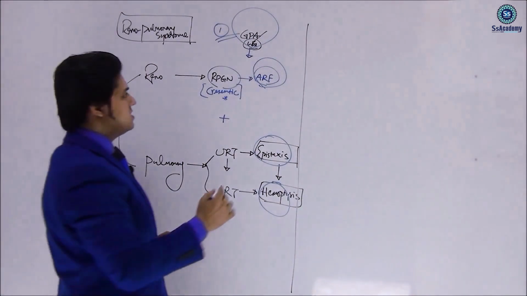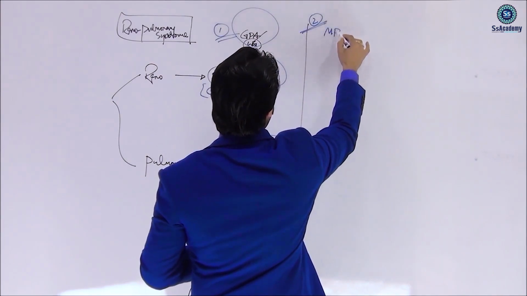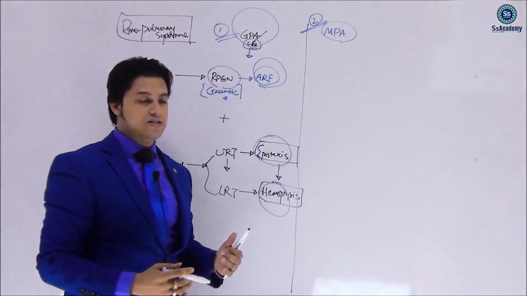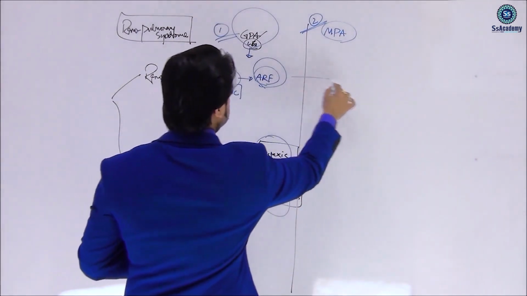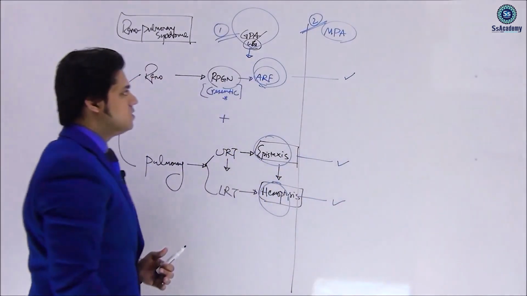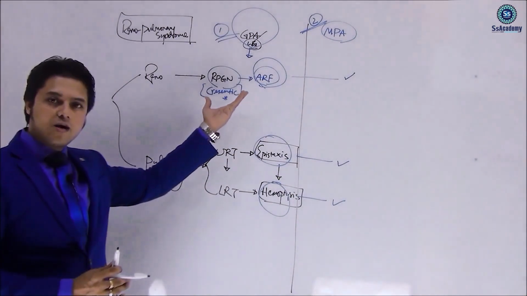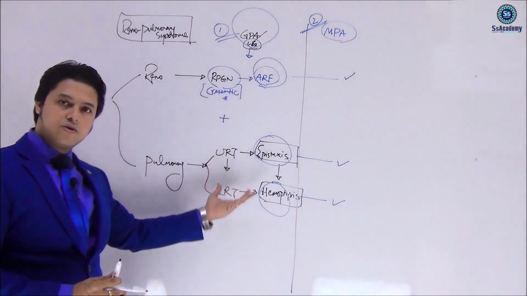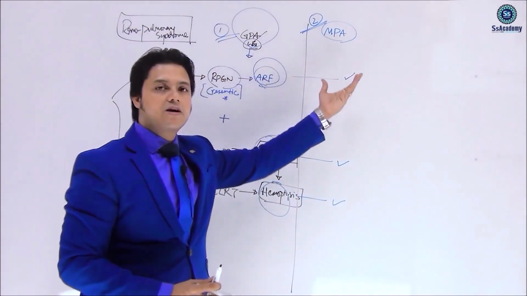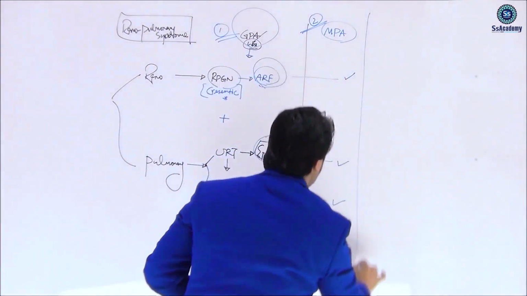The second important differential diagnosis, my dear, is very close: MPA, microscopic polyangiitis. Very similar presentation. Microscopic polyangiitis presents similarly with RPGN, upper respiratory tract followed by lower respiratory tract involvement, just like granulomatosis with polyangiitis. Next disease, the third disease.